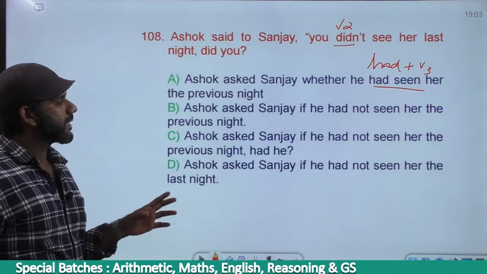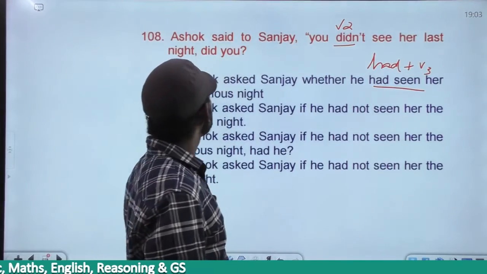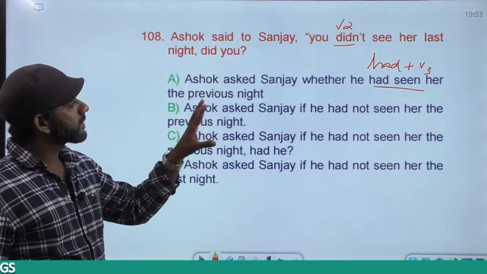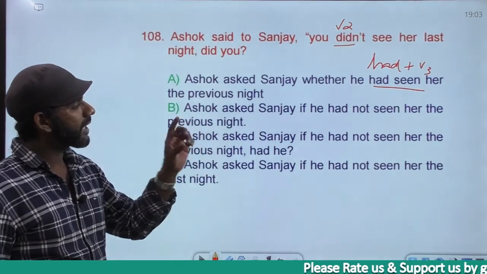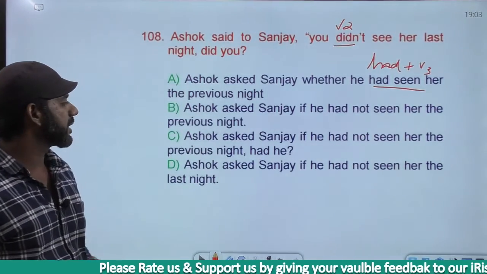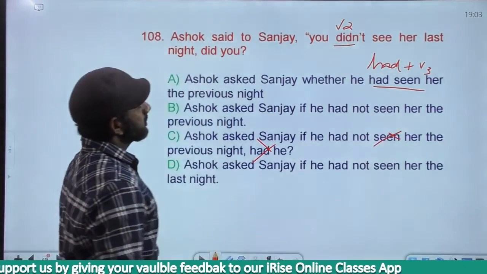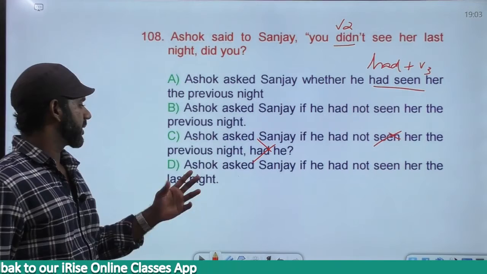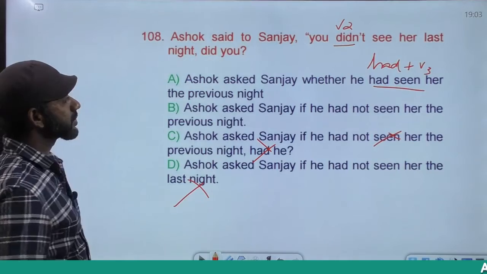Ashok asked Sanjay if he had not seen her the previous night. Now, "You didn't see her last night, did you?" "Did you" means "did you see her last night?" Ashok asked Sanjay whether he had seen her the previous night. Ashok asked Sanjay if he had not seen her the previous night, had he? No, this is gone anyway. "Did you," "had he" won't come. Fine. Ashok asked Sanjay if he had not seen her the last night. The last night changes to the previous night.